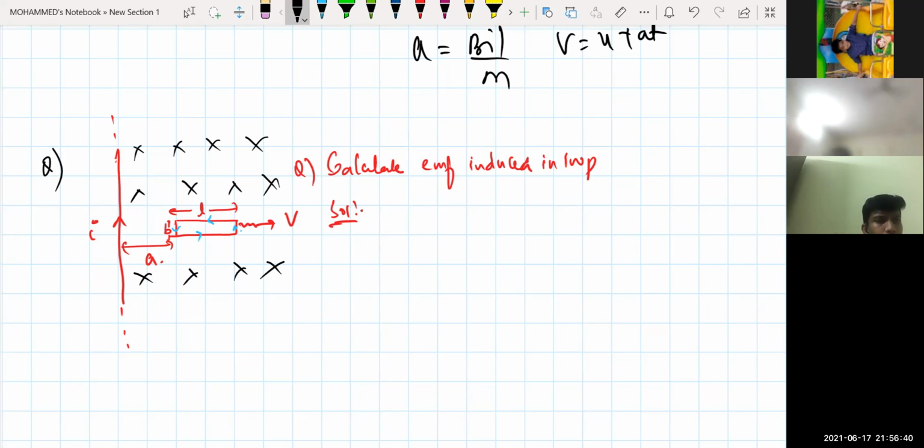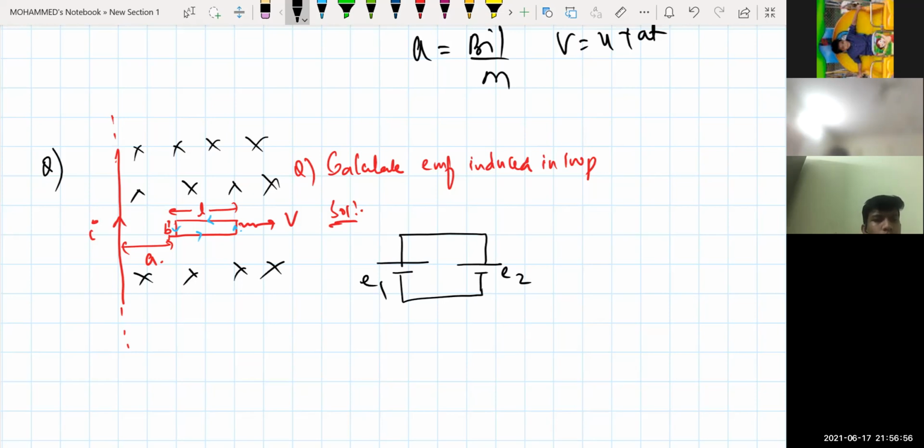So, can I draw this loop like this? This will be your positive and negative, and this will be your positive and negative. This will be your EMF E1 and this will be your EMF E2.